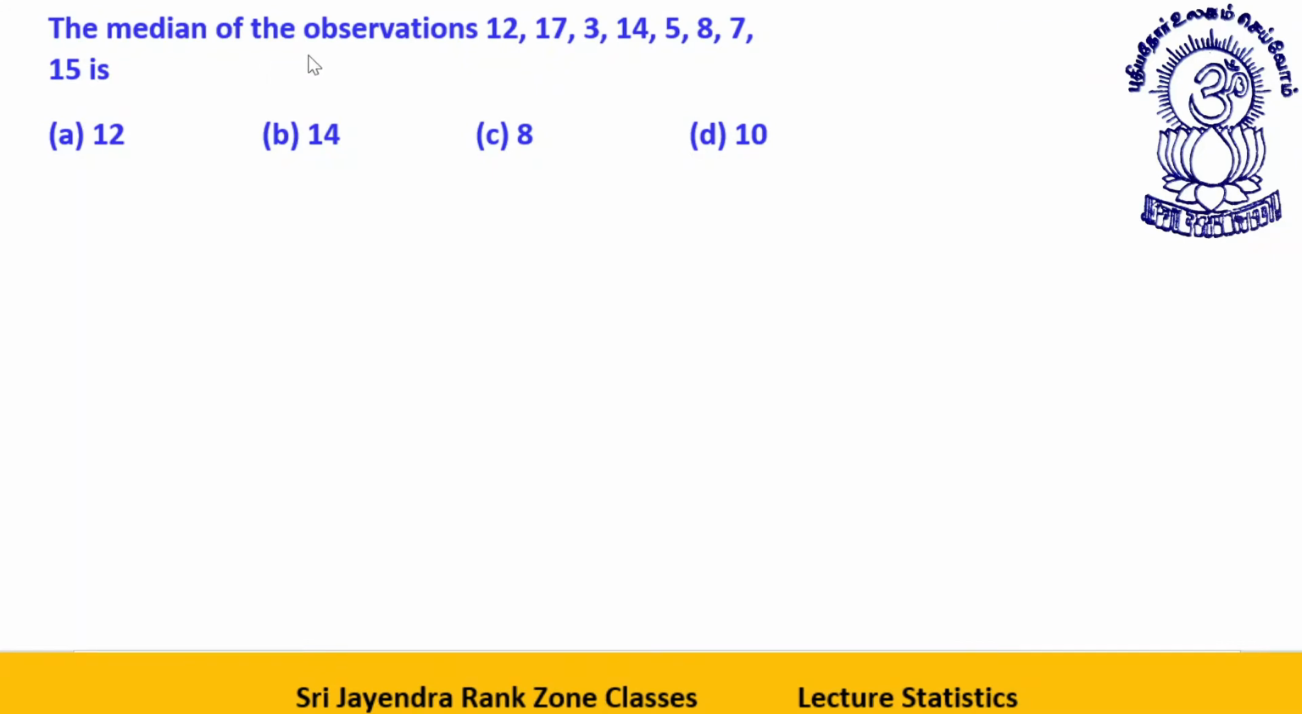Now, dear students, we have to find the median of the observation. What is the median of observation? Dear students, median is actually the middle value. Median is the middle value of a set of observations. I will put all the values in ascending order. Then the value which is located in the middle will be the median.